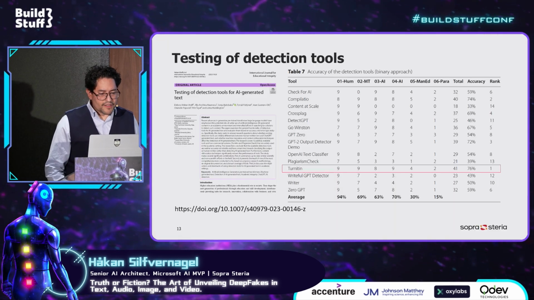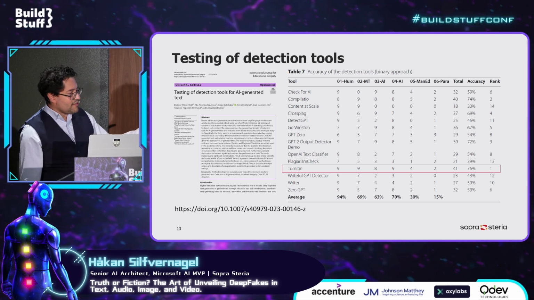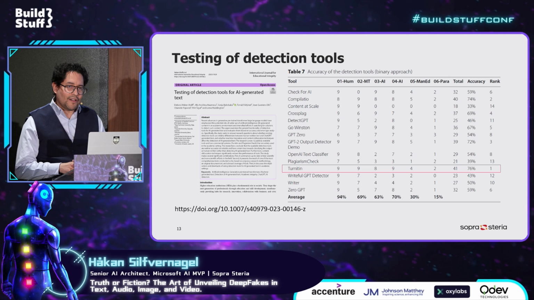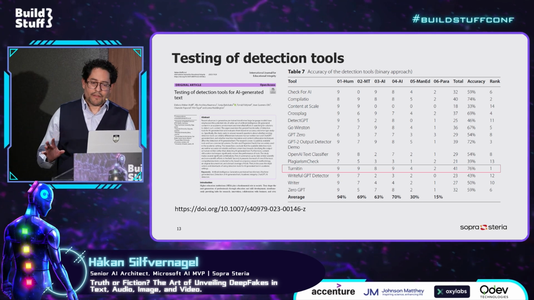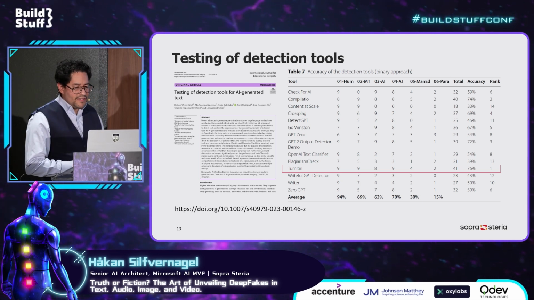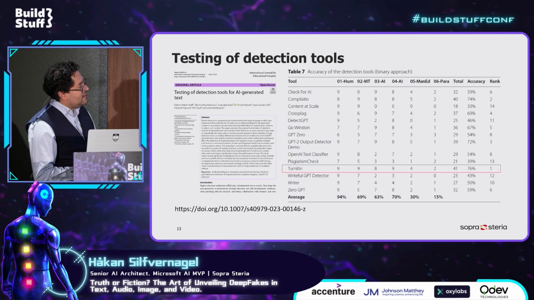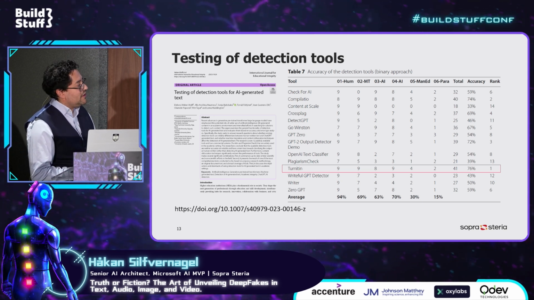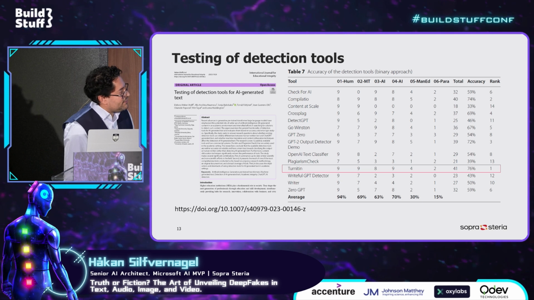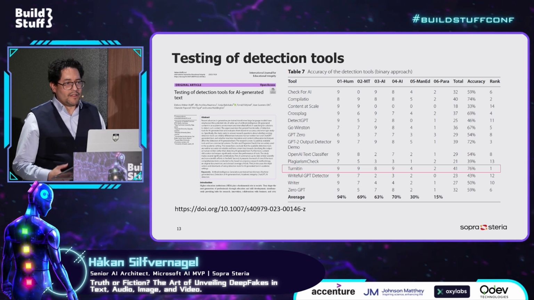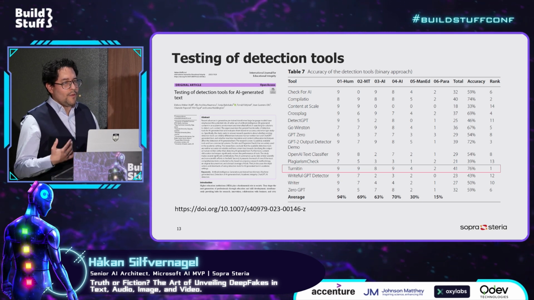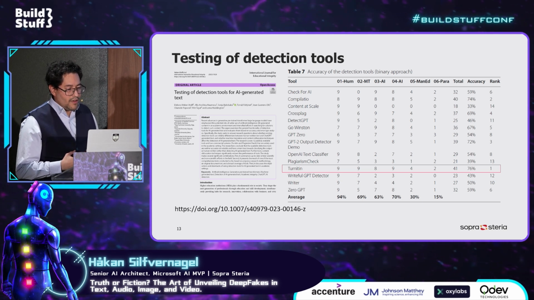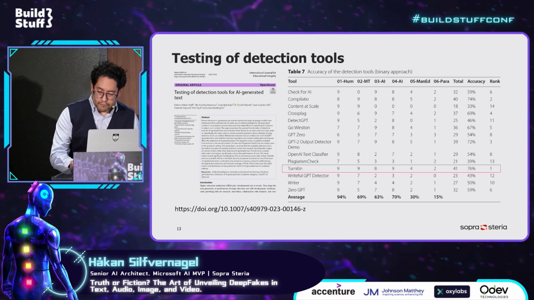Some researchers, you can find the original article on this link here, made an extensive test of the current tools that we have available. And then you can see here, which is marked in red, is the number one tool. But still, even with the best tool in that research, they just reached 76%, which means roughly what I said there, that one time out of 5 we will actually get the wrong information.